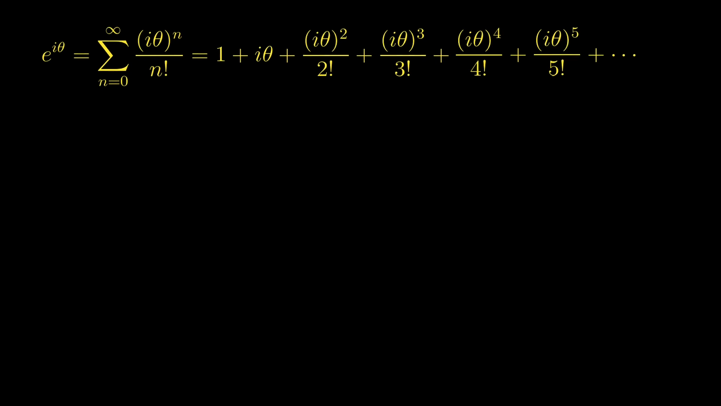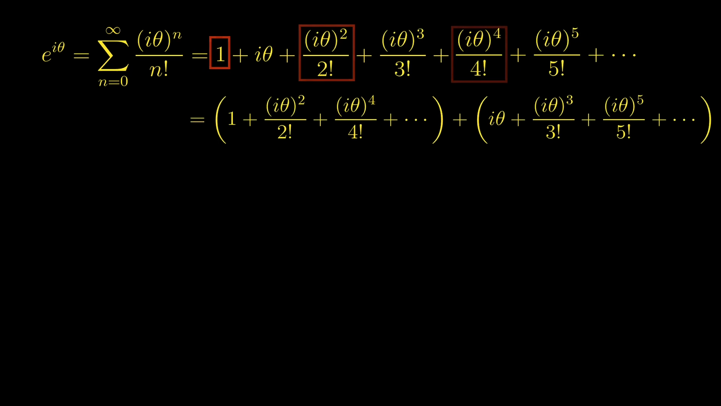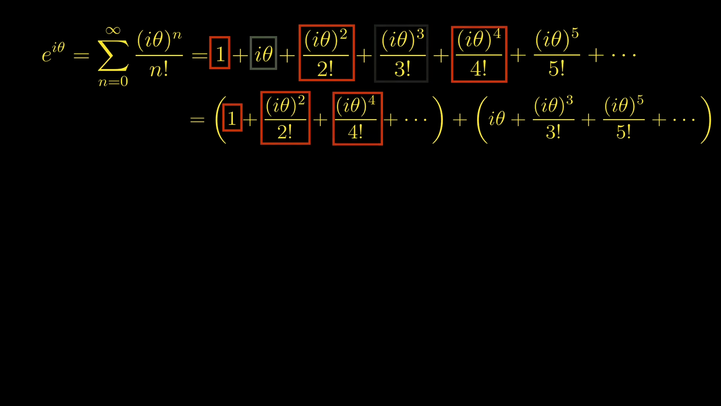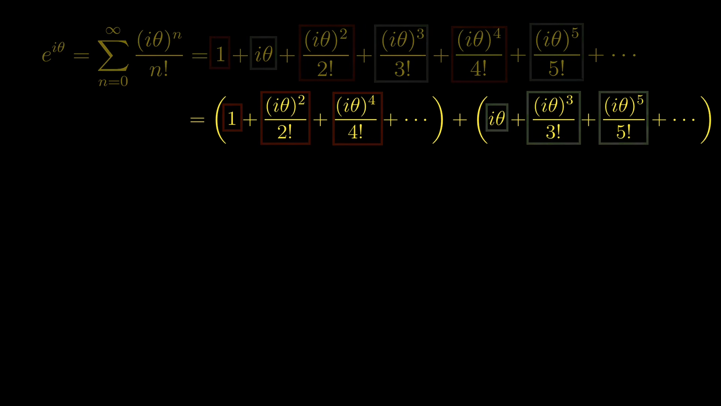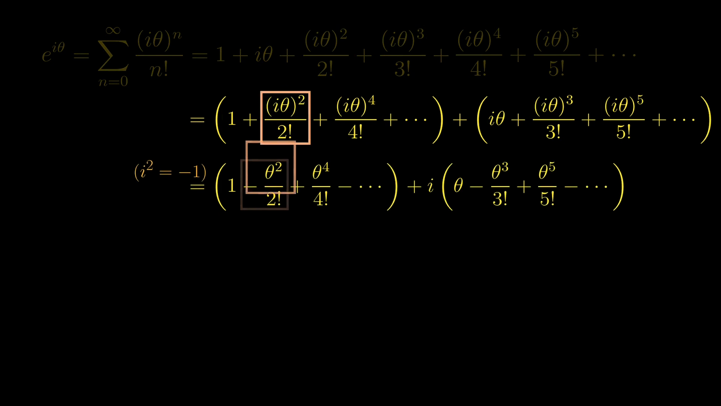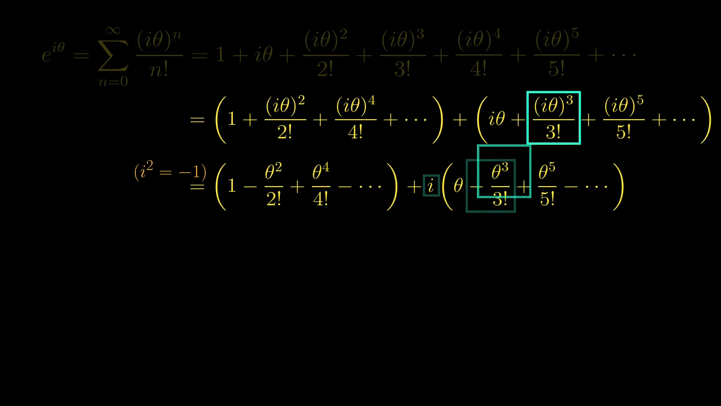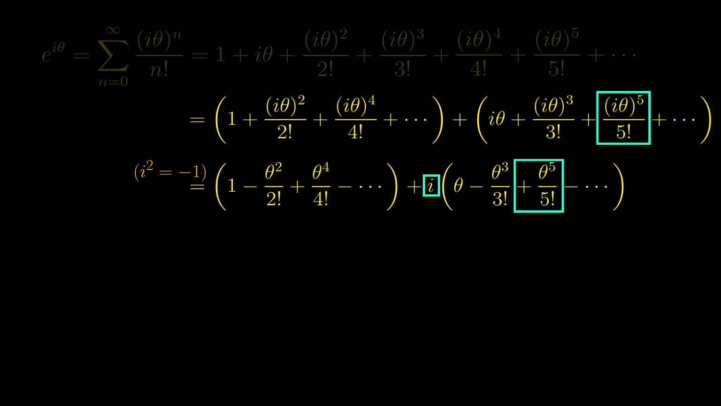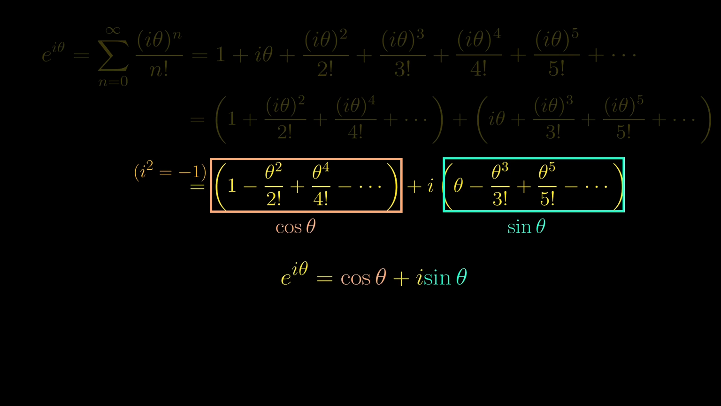We basically group every other term together. And based on the definition that i squared equals negative 1, we rewrite each bracket a little bit. And now we recognize that the first series is that of cosine theta and the second series is sine theta. And so we have e to the i theta equals cosine theta plus i sine theta.